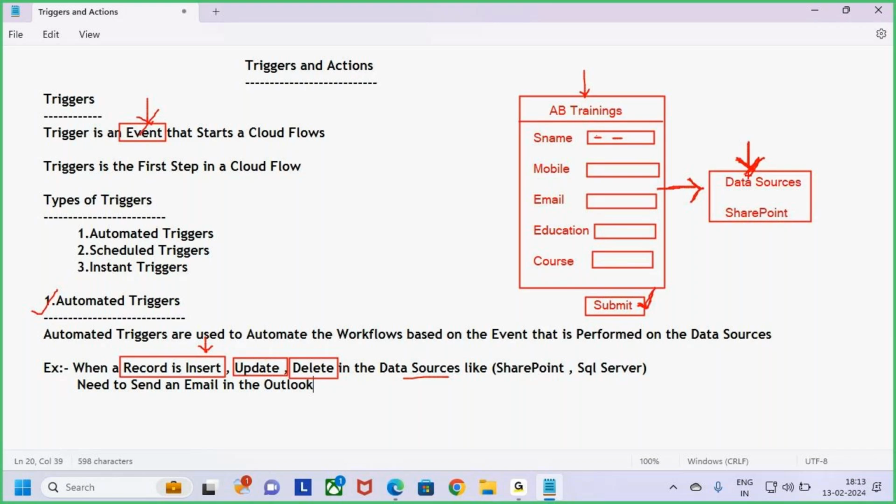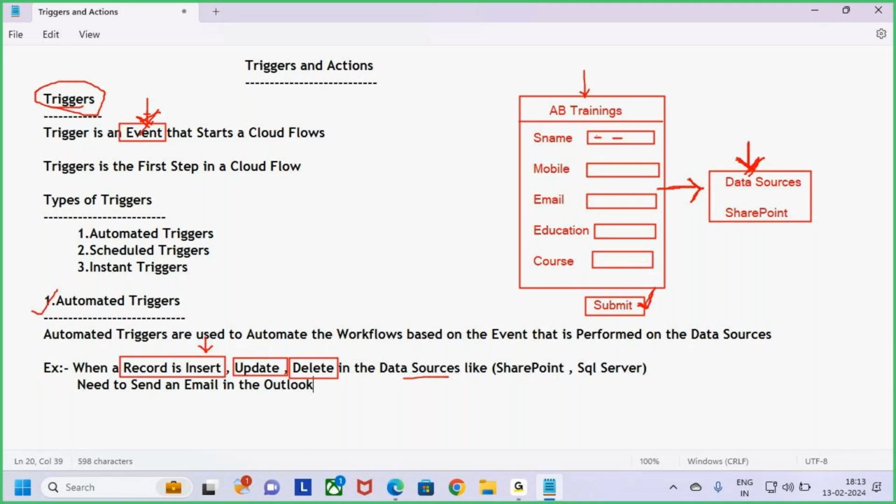Inserting the record is inserting one new student's details into the data source. So it is going to trigger the data source. Once the data is triggered, it is nothing but an event. An event is happening in the data source, in the SharePoint list. So whenever the record is inserted, that is a trigger, or we'll call it an event. One event is happening in the data source.